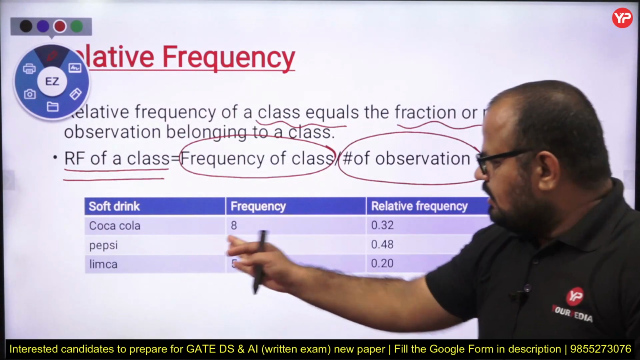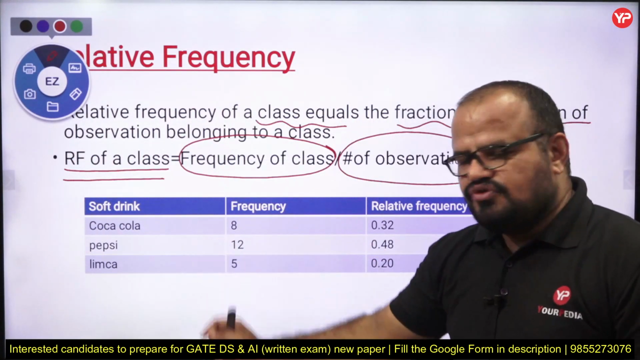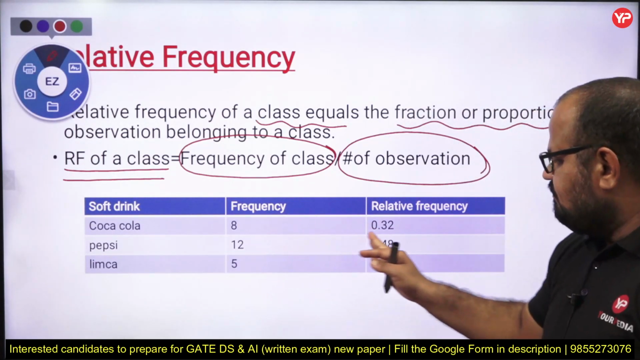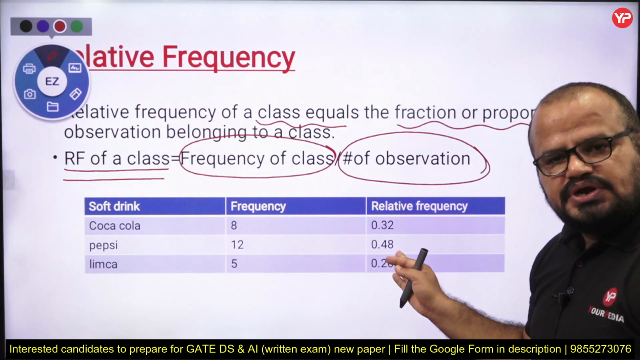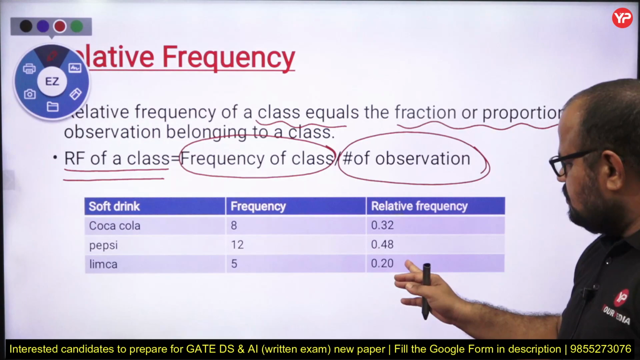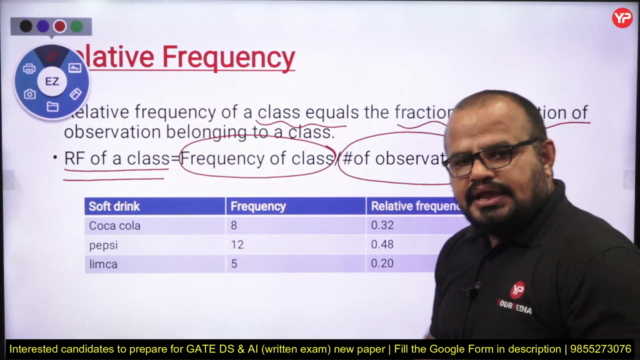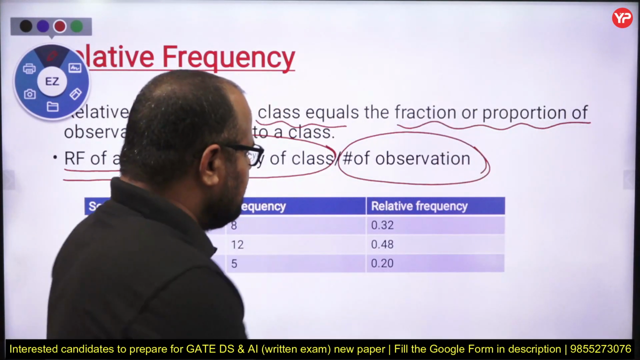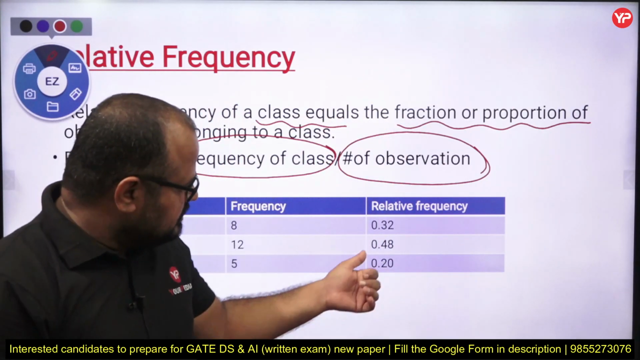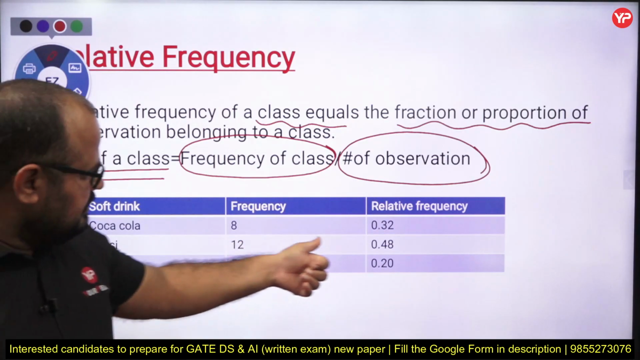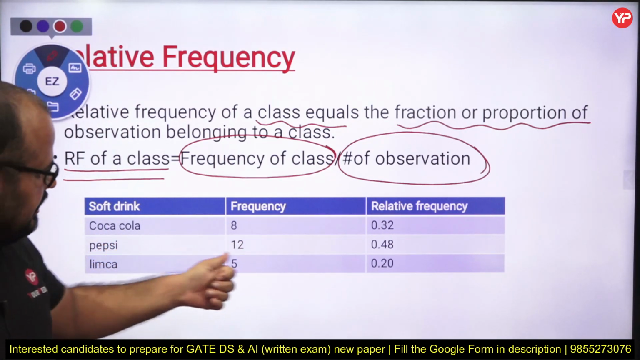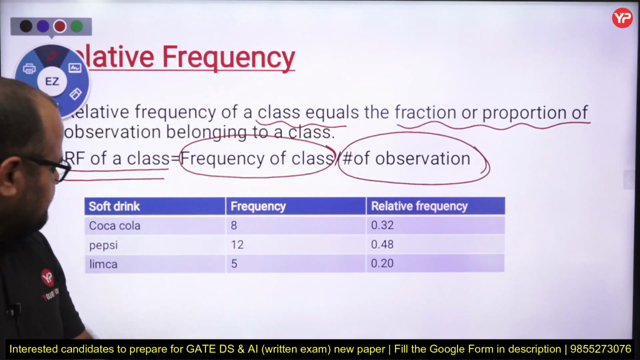Now, the relative frequency of Pepsi is 12 divided by 25, which is going to be 0.48, and Limca is 5 divided by 25, which is going to be 0.20. It means by seeing the relative frequency, we get to know that Pepsi is the most likely soft drink, fine. After that, the Coca-Cola and the Limca.